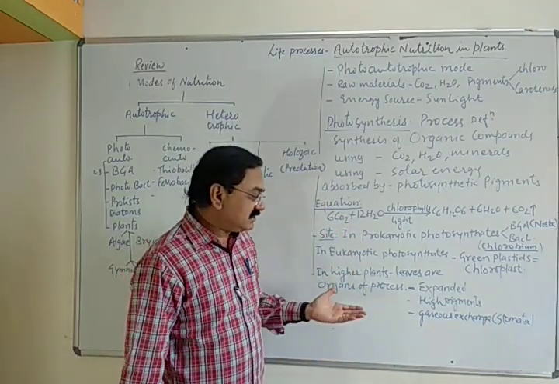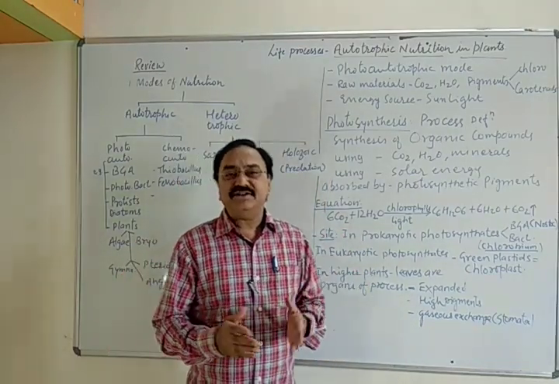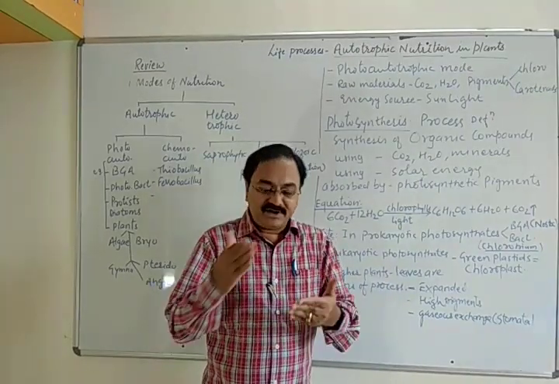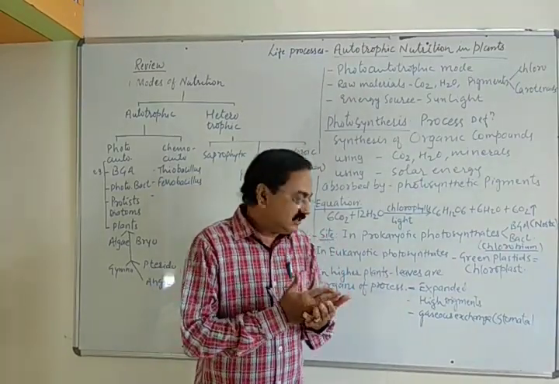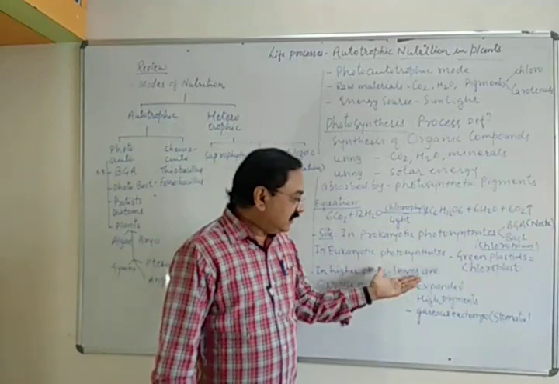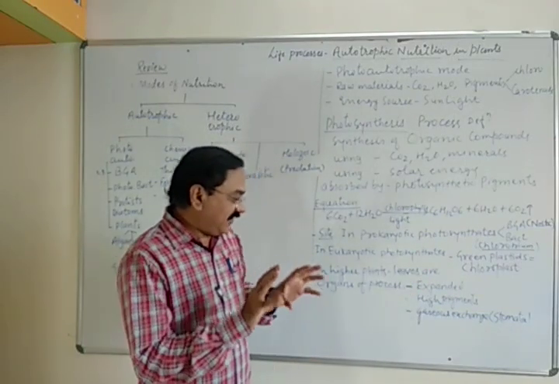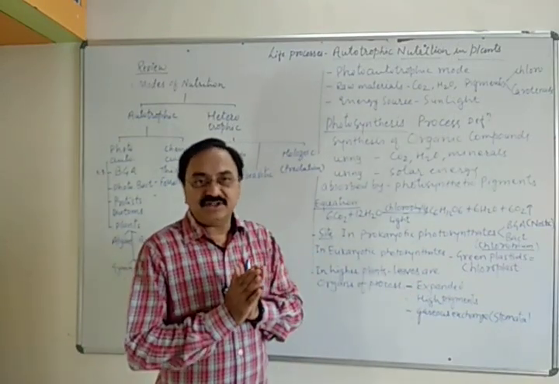In higher plants, which are plants having root, stem and leaves, from pteridophytes, gymnosperms and angiosperms, especially the leaves are the organs modified for performing photosynthesis.